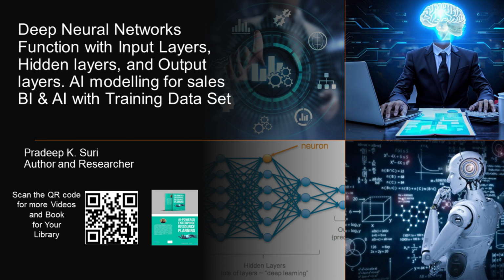7. Evaluation. Evaluate the trained model on the test data set to assess its generalization to unseen data. 8. Deployment. Once the model performs well, deploy it to make real-time predictions or to generate insights for sales BI. 9. Monitoring and maintenance. Continuously monitor the model's performance and retrain it periodically with new data to ensure it remains accurate and relevant.